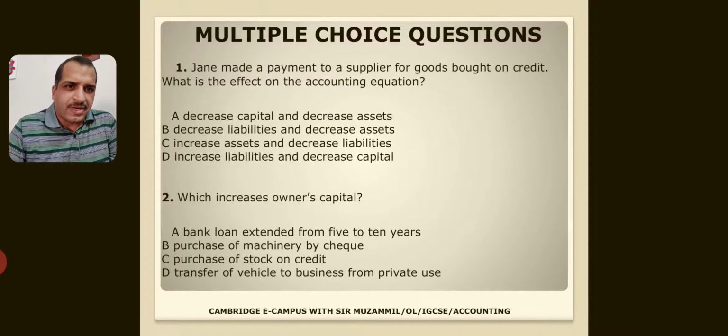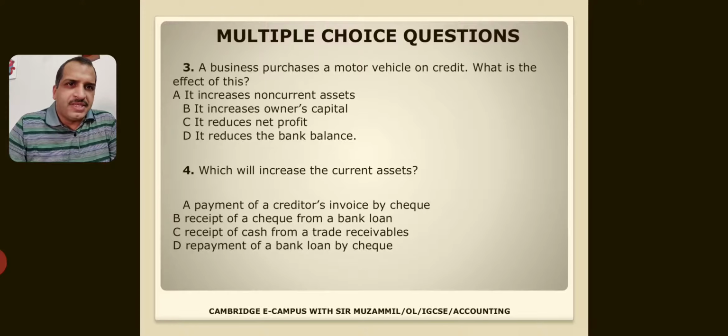Which increases owner's capital? You see there are 4 options again, A, B, C, D, and if you see the last option, transfer of vehicle to business from private use, it means owner was using this vehicle and he transferred his own vehicle to the business. So right answer is D. Third, business purchases a motor vehicle on credit. What is the effect of this? Very simple, asset is increasing and liability is also increasing. It increased non-current assets, it increased owner's capital, it reduced net profit, it reduced bank balance. Of course, very simple, answer is A, it increased non-current asset because motor vehicle is a non-current asset.